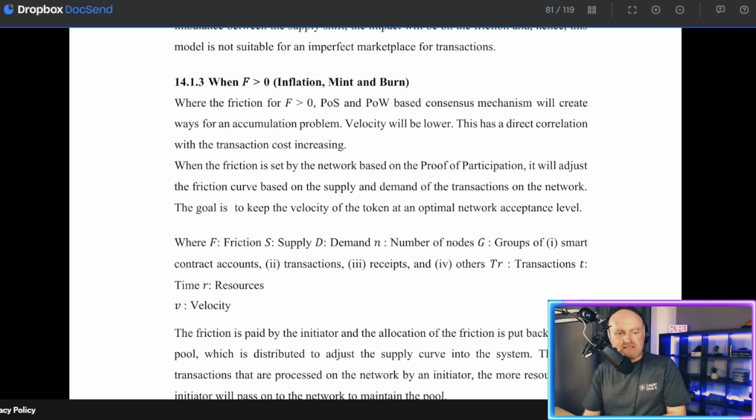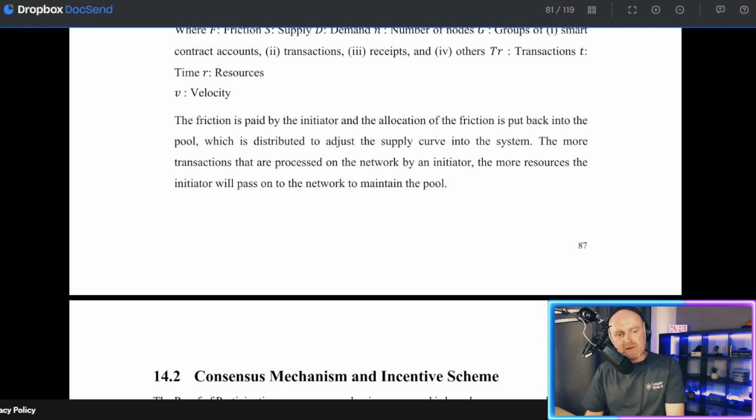When the friction is set by the network based on proof of participation, it will adjust the friction curve based on the supply and demand of the transactions on the network. The goal is to keep the velocity of the token at an optimal network acceptance level. The friction is paid by the initiator, and the allocation of the friction is put back into the pool, which is distributed to adjust the supply curve into the system. The more transactions that are processed on the network by an initiator, the more resources the initiator will pass on to the network to maintain the pool.